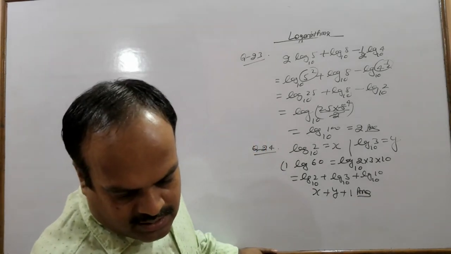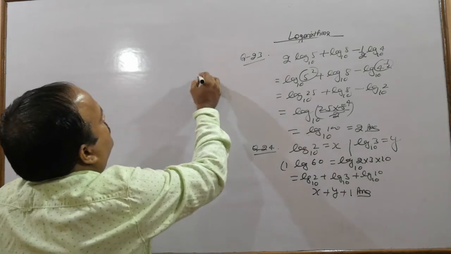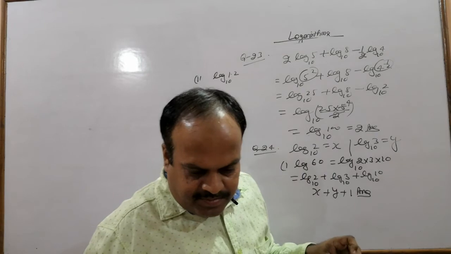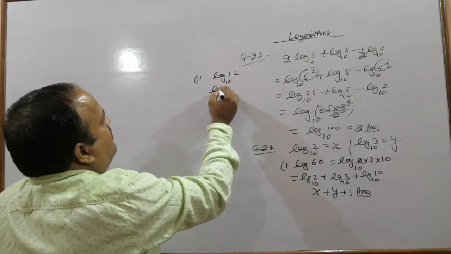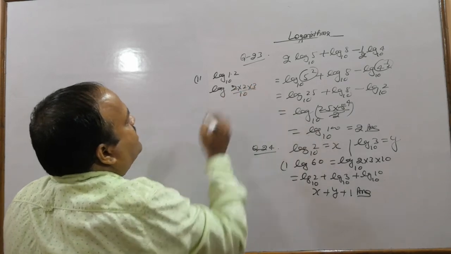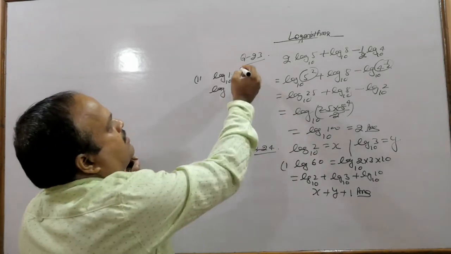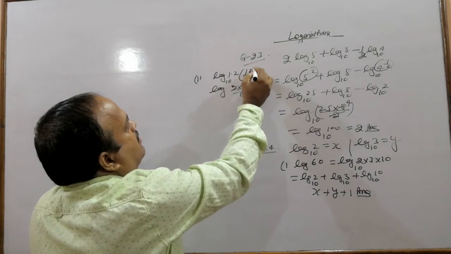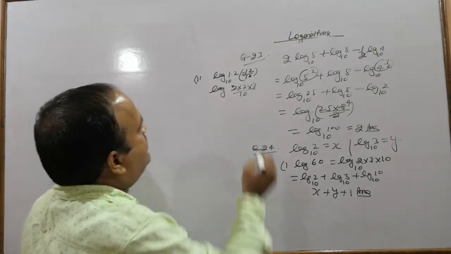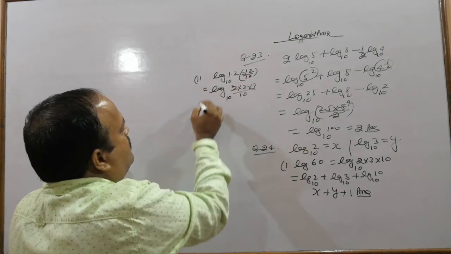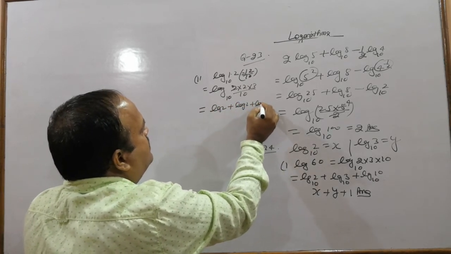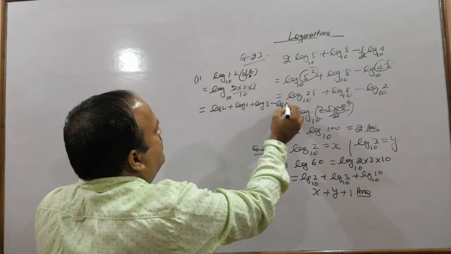Second part, we want log 1.2 to the base 10. We can write it as 2 into 2 into 3 by 10. 1.2 means 12 by 10. So log 2 plus log 2 plus log 3 minus log 10.